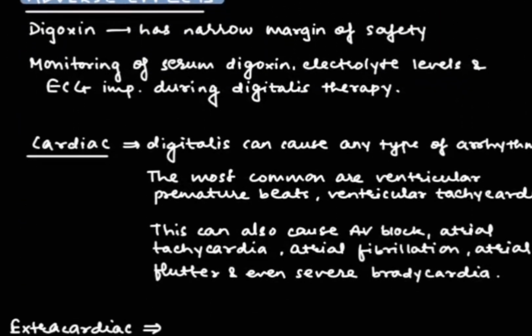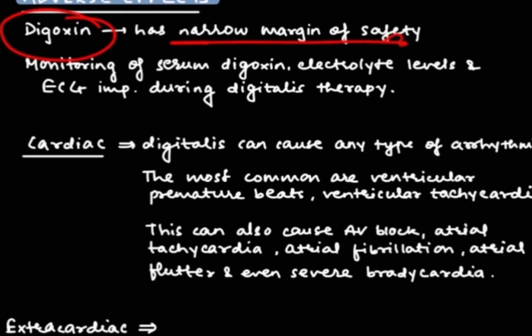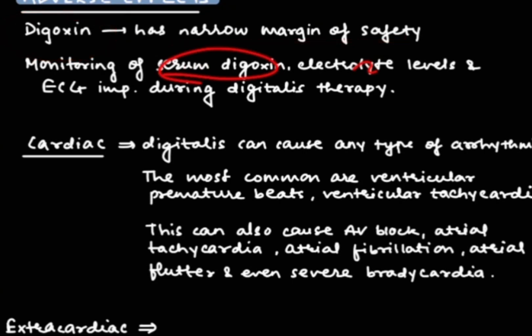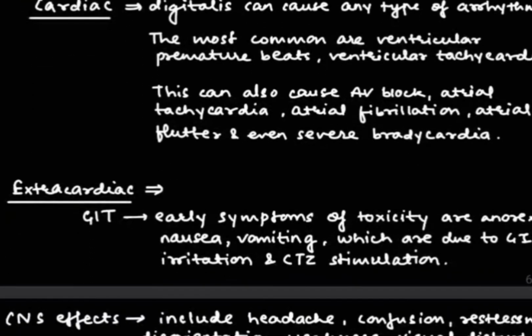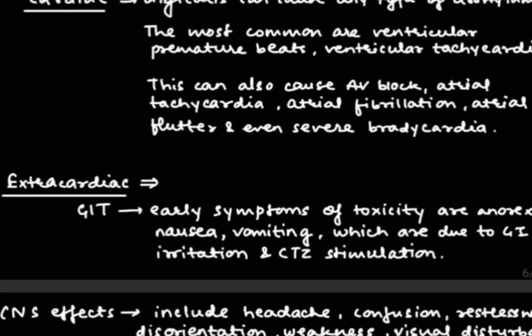Now we are going to see about adverse effects. This digoxin has a narrow margin of safety. So monitoring of serum digoxin, electrolyte levels and ECG is important during digitalis therapy. This is also divided into 2 things, cardiac and extracardiac. So first we are going to see about cardiac.